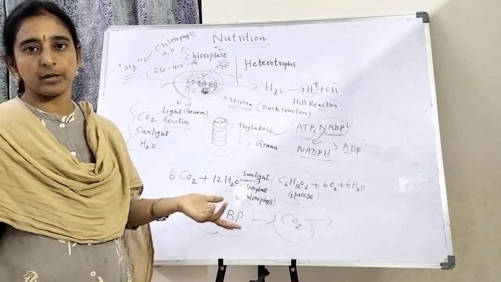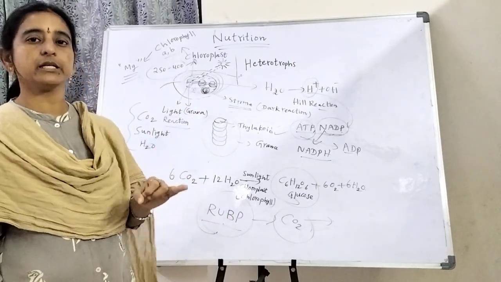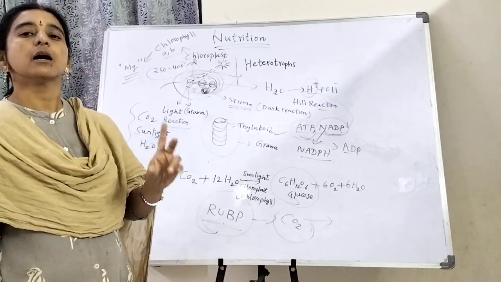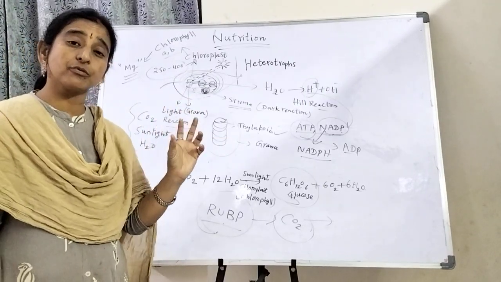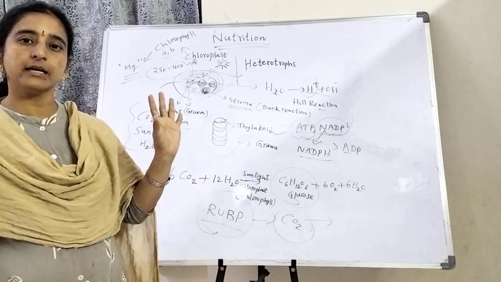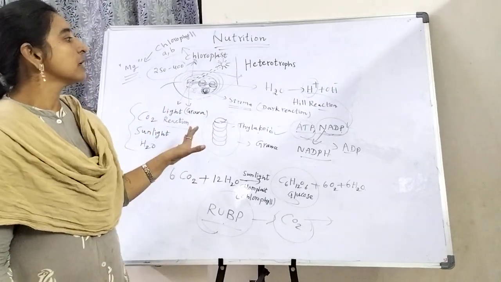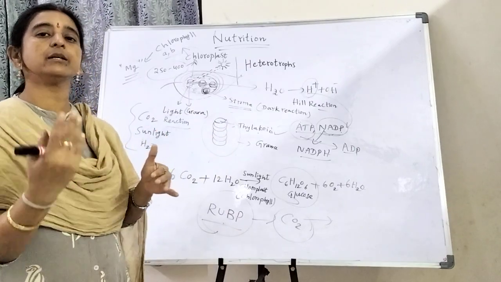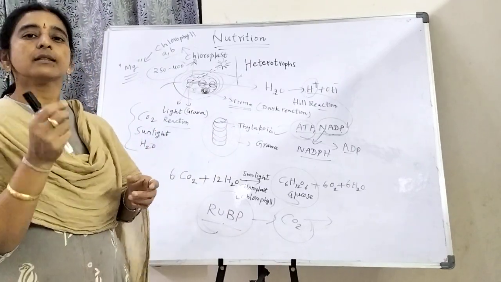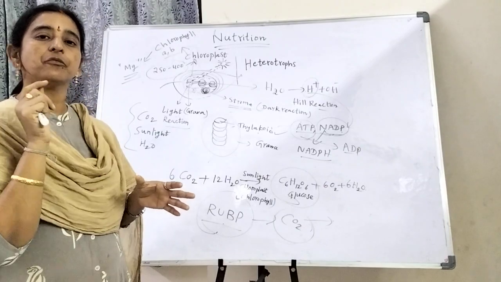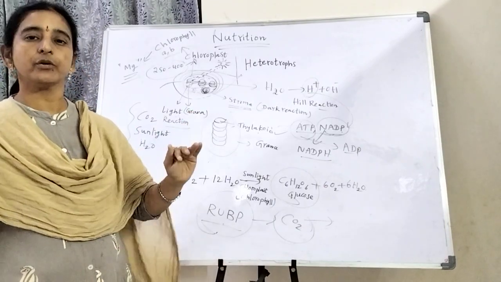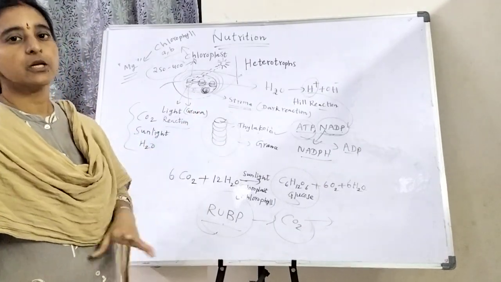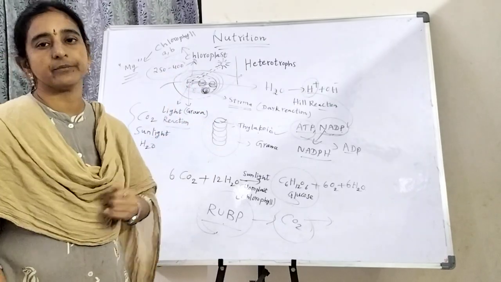Iodine and betadine. These two we use for identification of starch inside the plant. If starch is there, the color turns blue-black. At that time we use iodine and betadine.